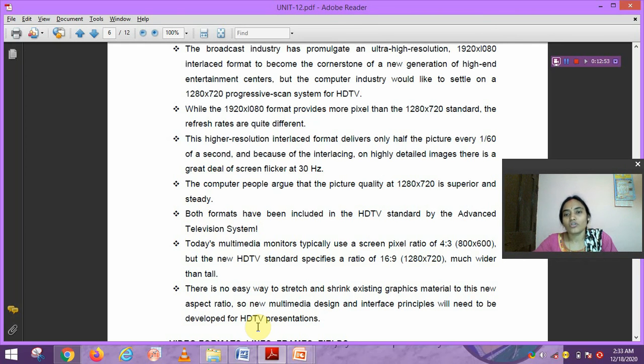Computer is 1280 by 720, and in the television concept the resolution is 1920 by 1080 format. So this is all about broadcast video standards.